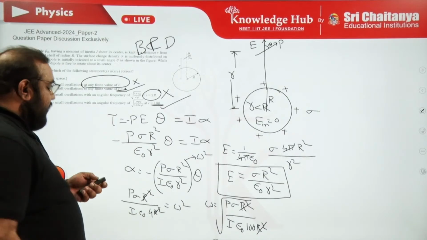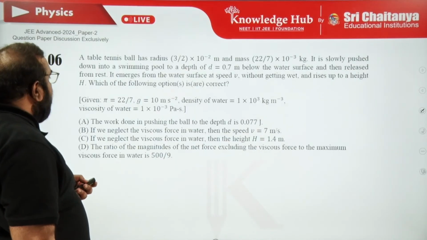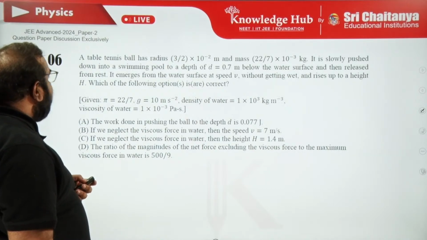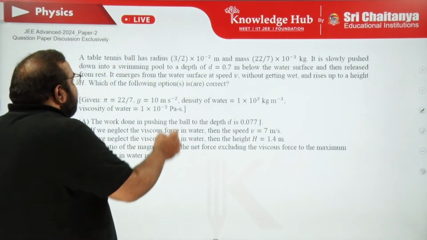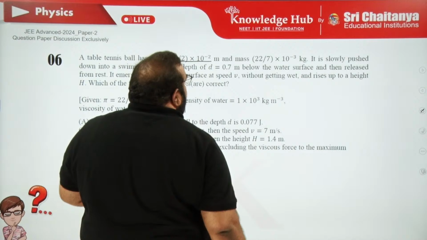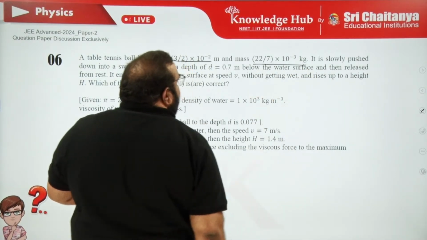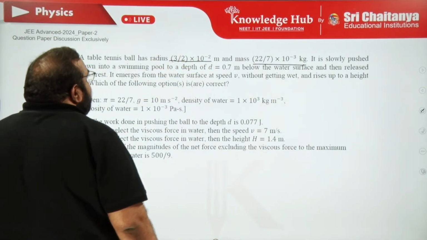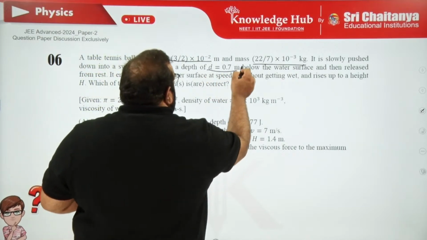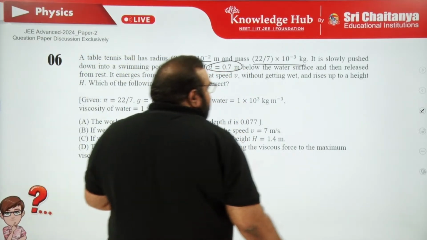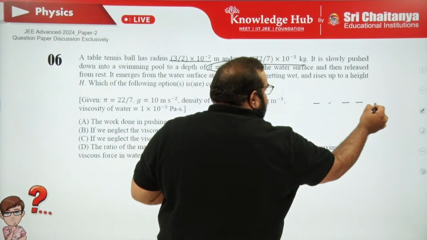It's clear? Yeah. Next. Let's go for the sixth question. A table tennis ball. Radius is given. Mass given. It is slowly pushed down into a swimming pool to a depth of 0.7 meter. Observe here, so this is your water level.